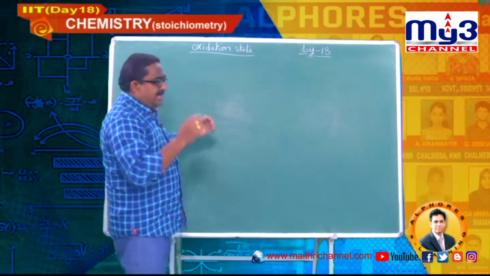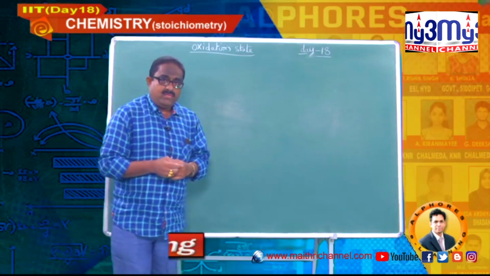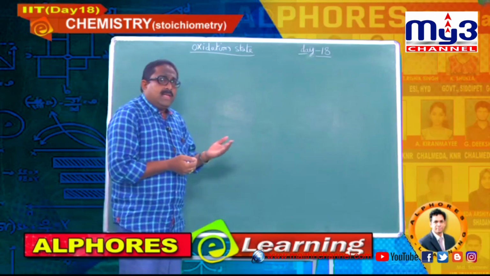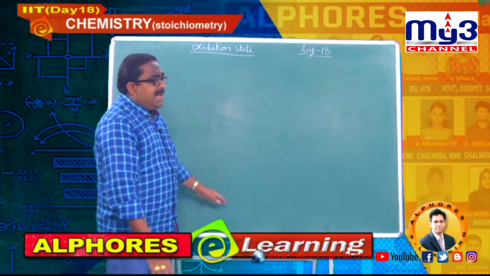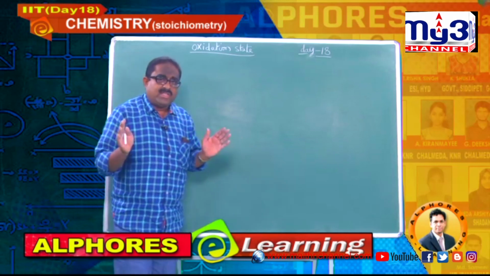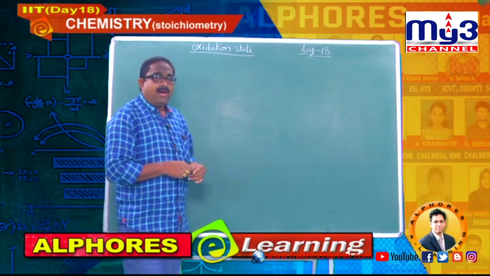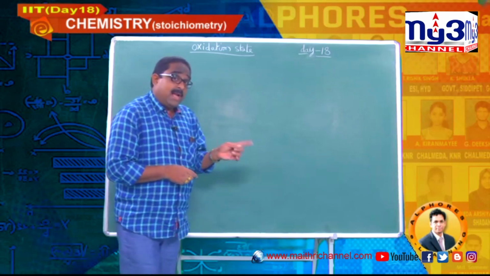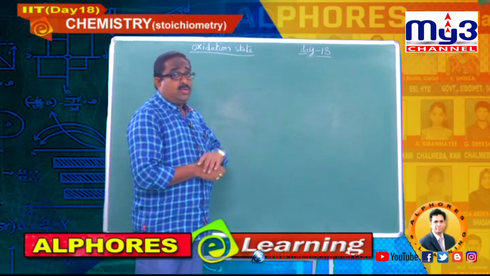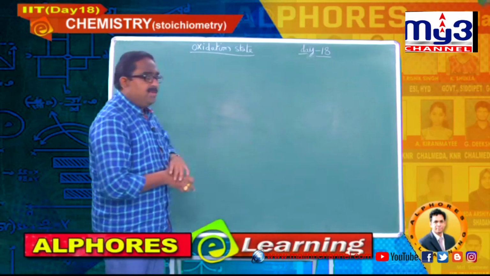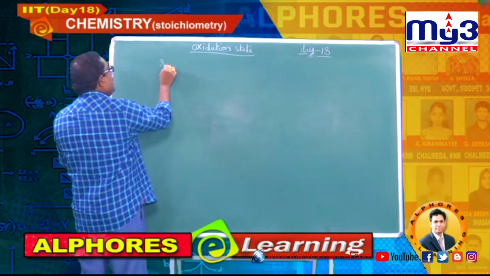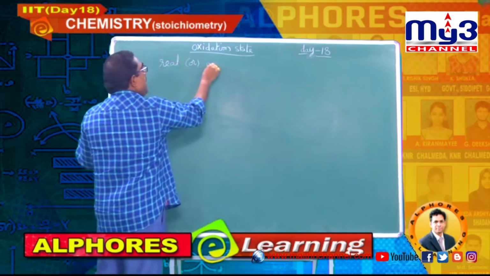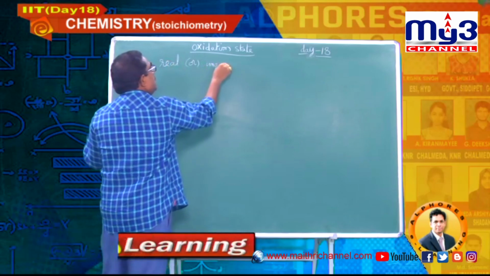What is exactly the oxidation state of an element? It is nothing but the real or imaginary charge that an atom gets during the formation of a compound. I am repeating, it is real or imaginary charge.